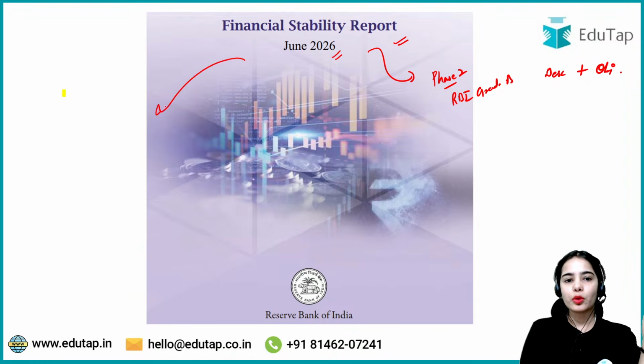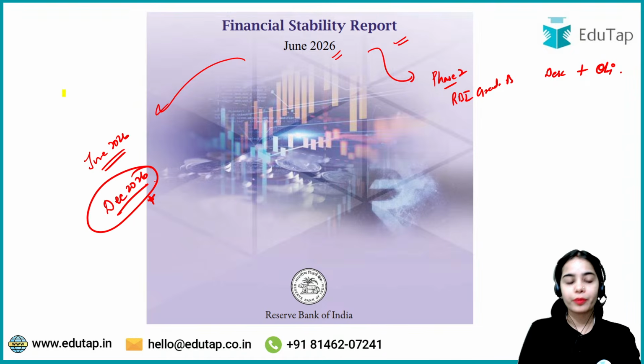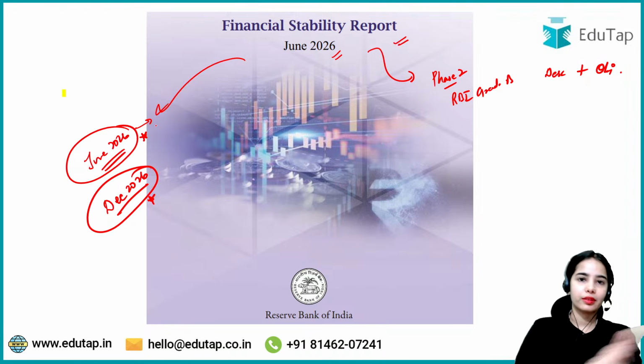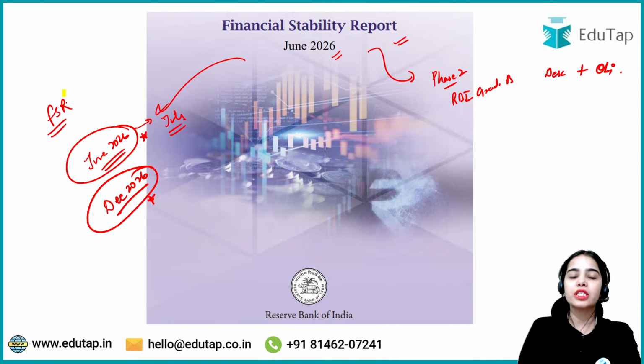So this report is the half-yearly report of the Reserve Bank of India. It is released as the June 2026 edition, and then the December 2026 edition will be released later on. Now June 2026 is released, and as the examination is in July itself, this edition is very important. And previously also there was a question from the Financial Stability Report in the RBI Grade B Phase 2 descriptive part.